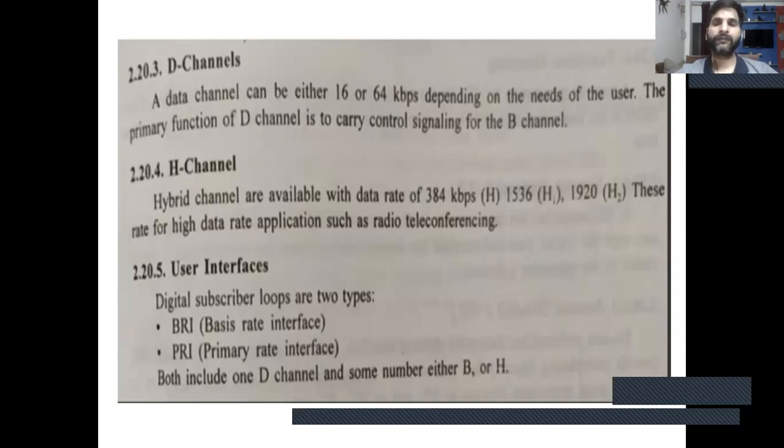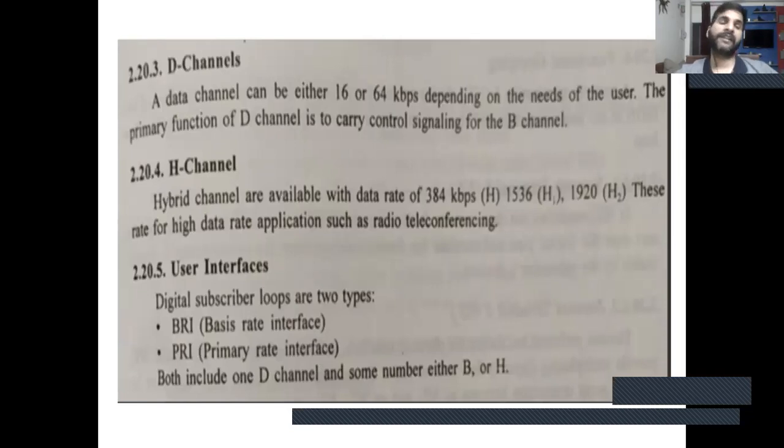Second, the D channel. The D channel is the data channel, which can be either 16 or 64 kilobit per second, depending on the needs of the user. The primary function of the D channel is to carry control signals for the B channel. And hybrid channels are available with data rates of 384, 1536, and 1920. These are high data rate applications such as video conferencing.